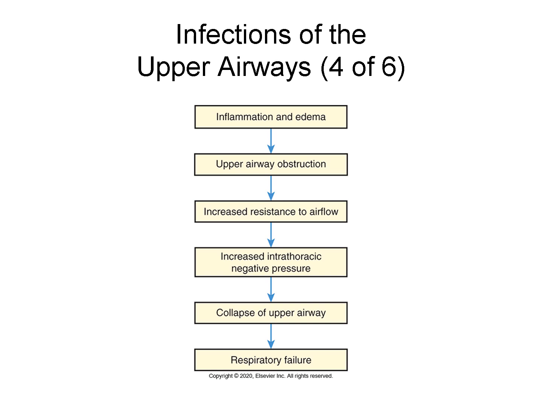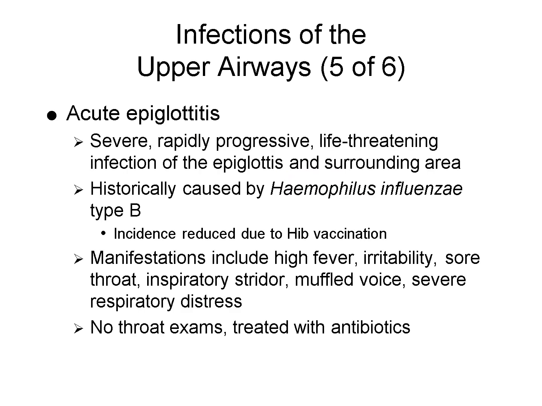Hospitalization is often necessary. Acute epiglottitis is a rapidly progressing and life-threatening infection that causes severe inflammation of the epiglottis and surrounding tissues. It was once commonly caused by Haemophilus influenzae type B, but vaccination has greatly reduced its incidence. Children present with high fever, difficulty breathing, drooling, and a muffled voice. Because airway obstruction can occur suddenly, throat examination should be avoided, and immediate antibiotic treatment is initiated.